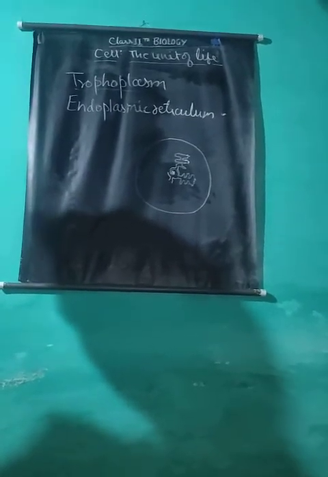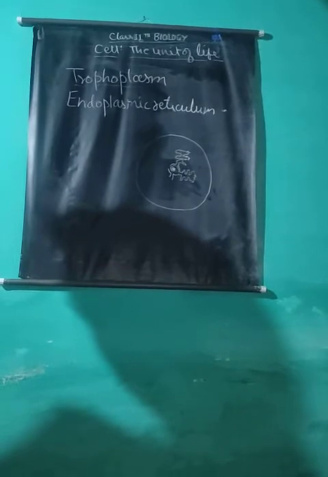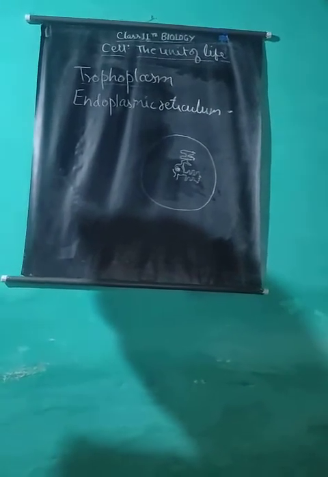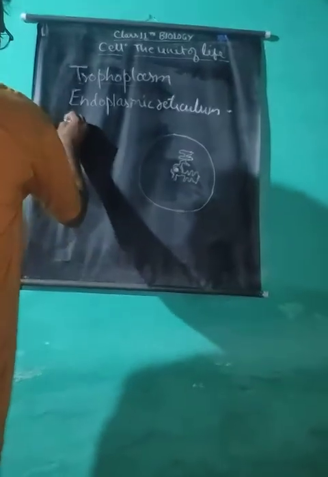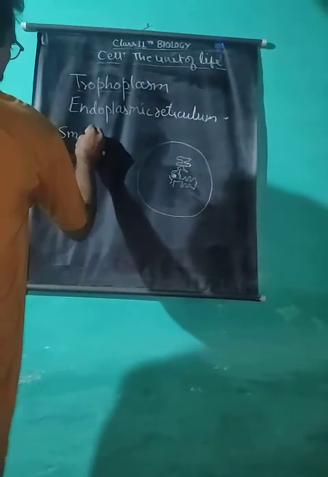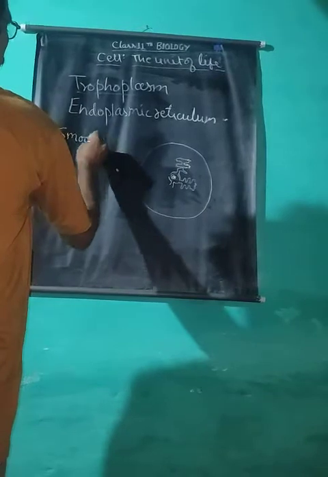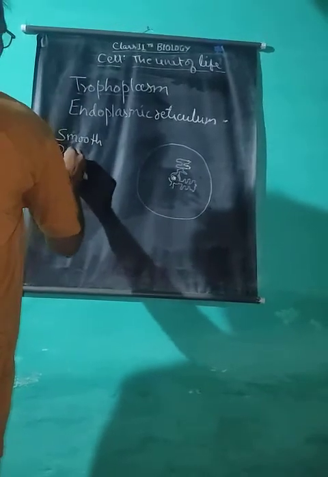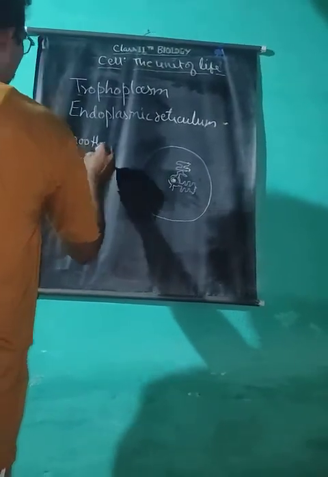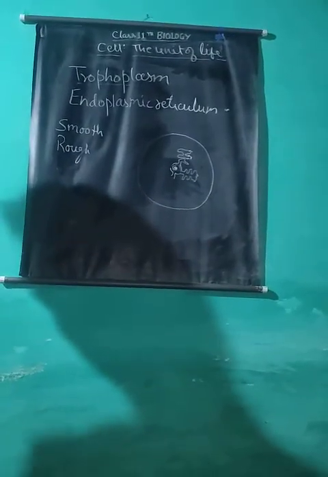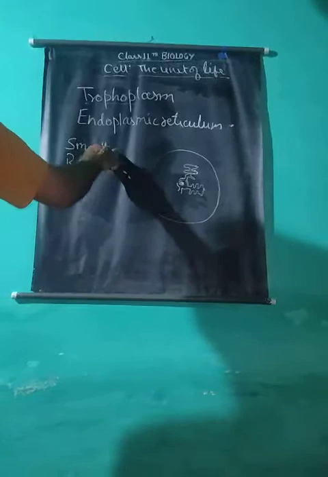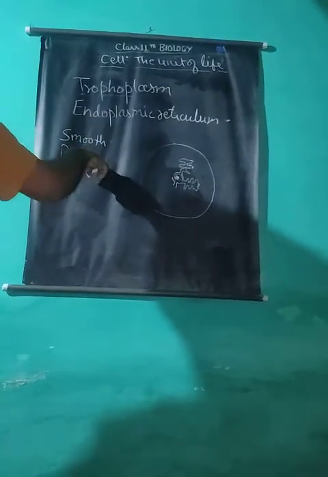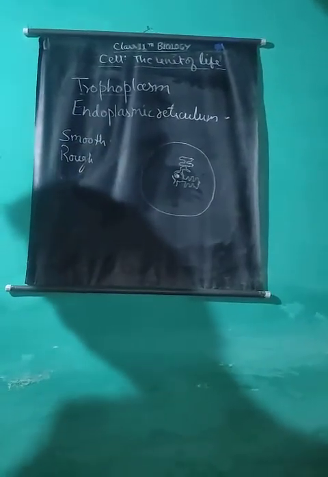Types of ER depending upon the nature of its membrane. Endoplasmic reticulum is mainly of two types, smooth and rough. Smooth walled endoplasmic reticulum and rough walled endoplasmic reticulum. This is also called agranular and granular endoplasmic reticulum.